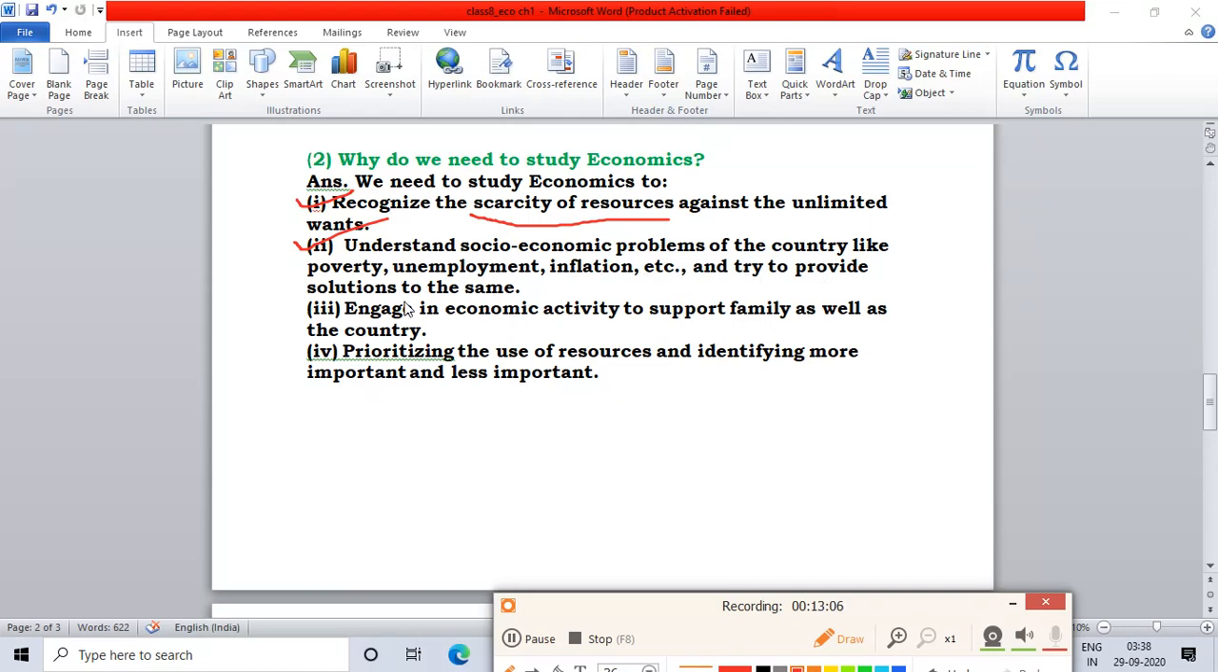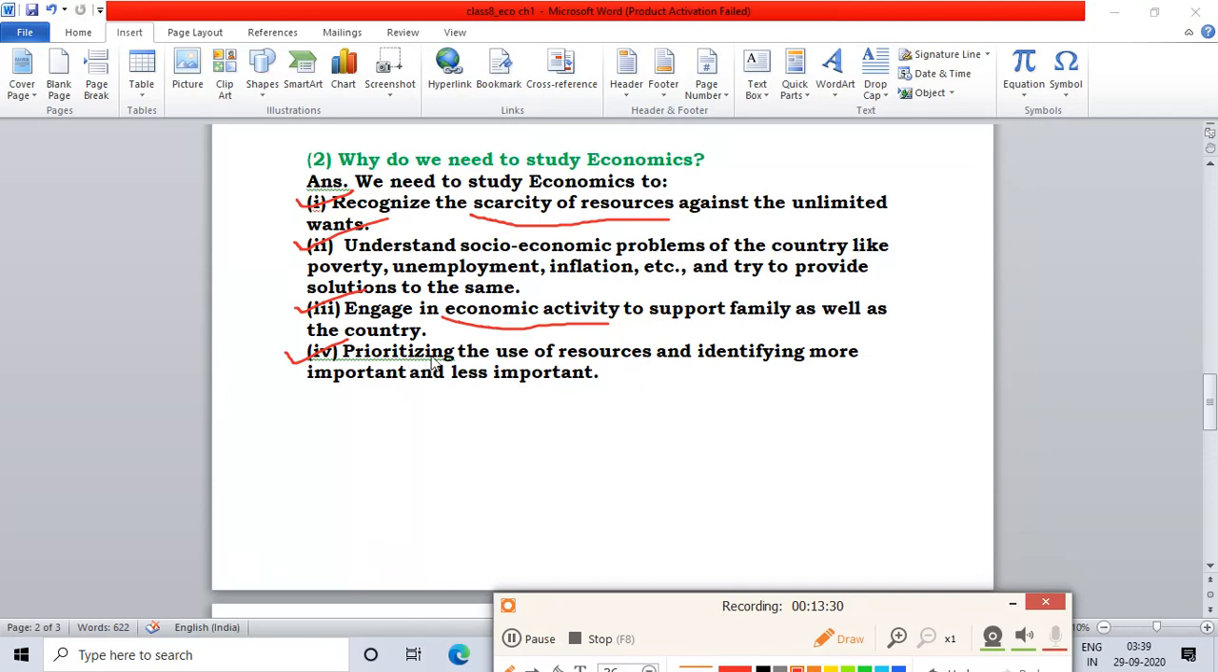And try to provide solutions for the same. So we have to understand the socio-economic problems like poverty, unemployment, inflation, etc. and to provide solutions for these problems. Third point, we have to engage in socio-economic activities to support family as well as the country. Economic activities means we have to work and we have to earn money so that we can support our family as well as the country.